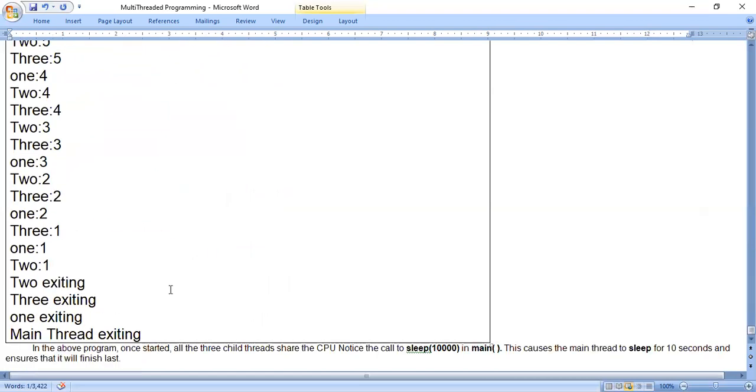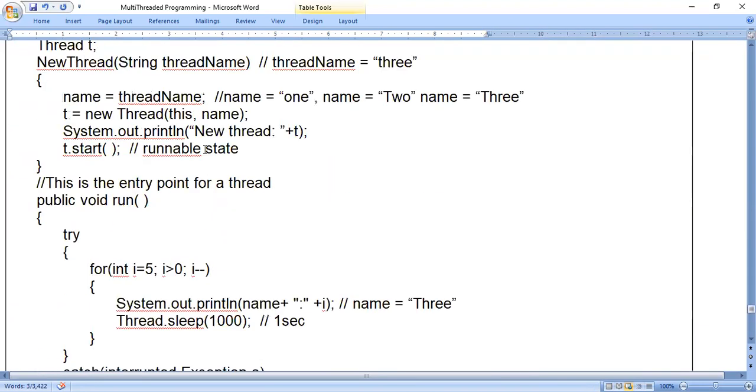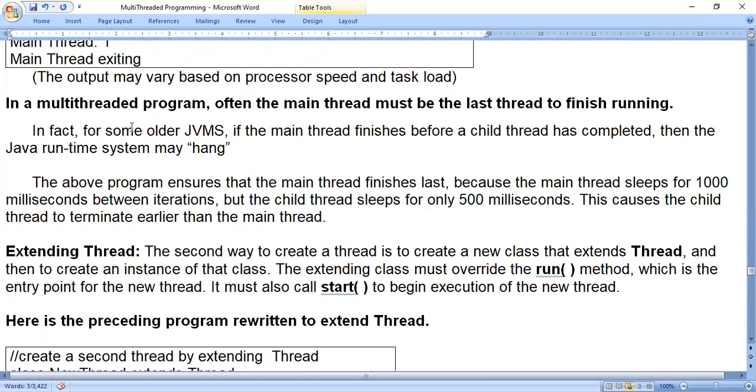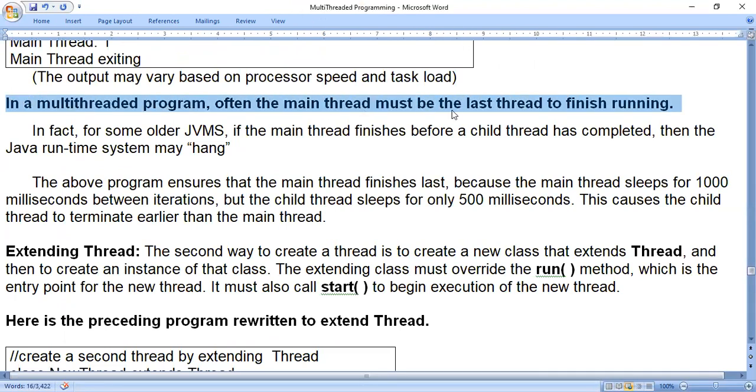Now, when it comes to the main thread, this line should be executed: main thread exiting. Previously I said, look at this line, very important: in a multi-threaded program, often the main thread must be the last thread to finish running.